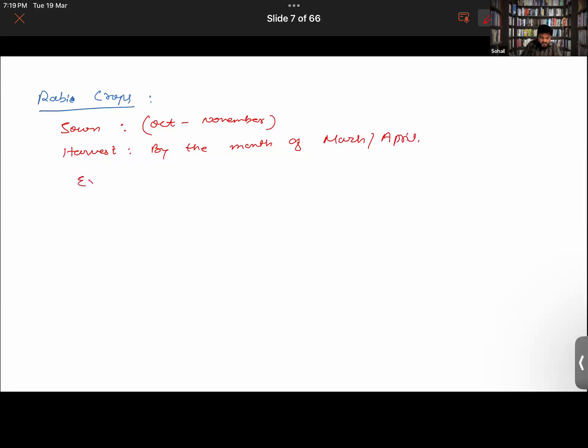Okay, what are some of the examples of Rabi crops which we have? We have wheat, we have gram. Gram is also called chana. We have peas, mustard, and linseed also. What is the another name for the Rabi crops? Winter crops, okay?